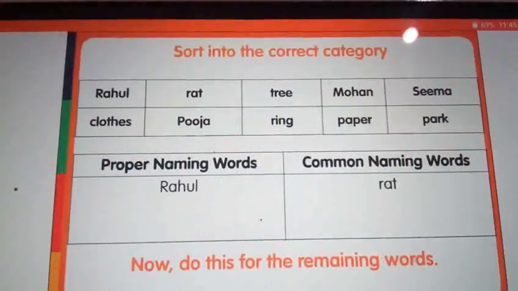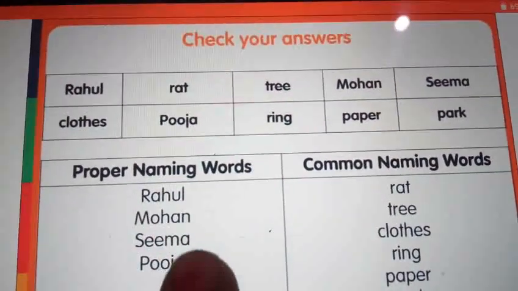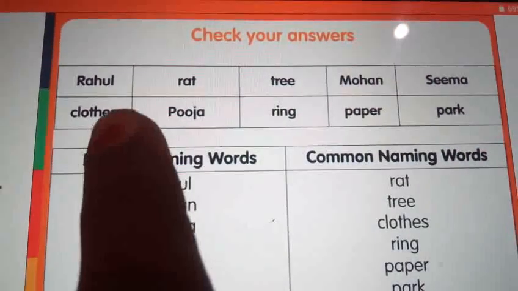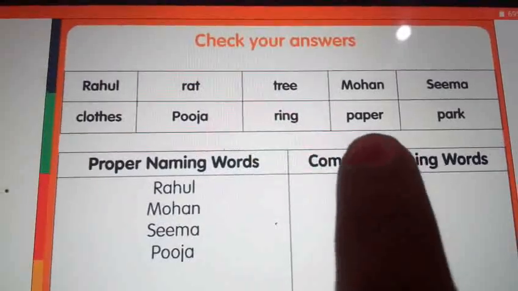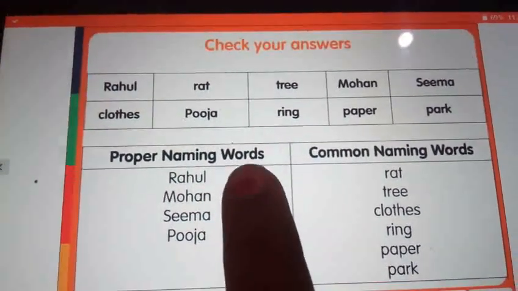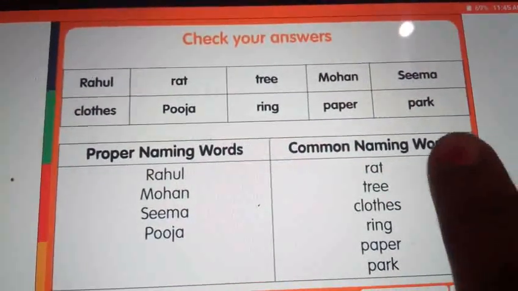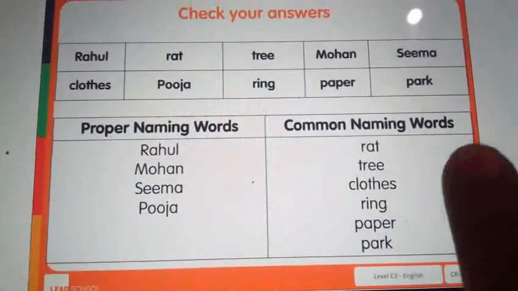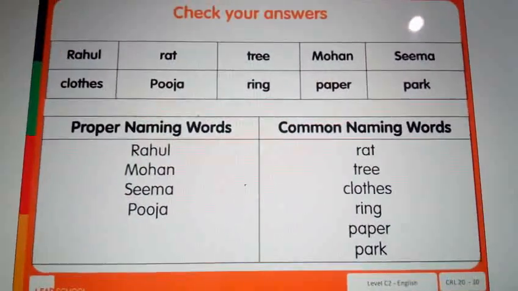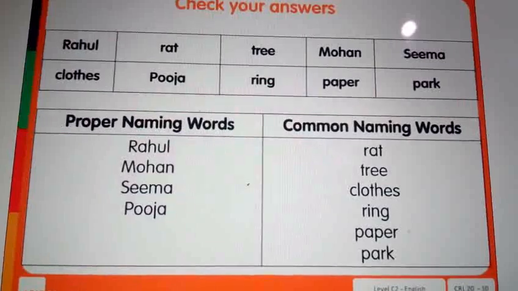Now shall we do the remaining words? Yes. See that. Rahul, rat, tree, Mohan, Seema, clads, puja, rings, paper and park. Proper naming words here: Rahul, Mohan, Seema and puja. Common naming words: rat, tree, clads, ring, paper and park. So are you clear? Proper naming words and common naming words?